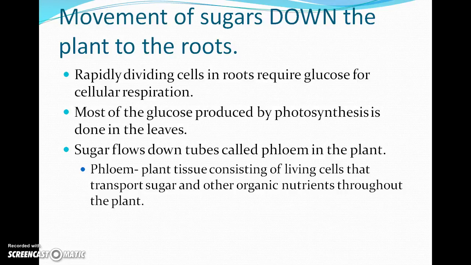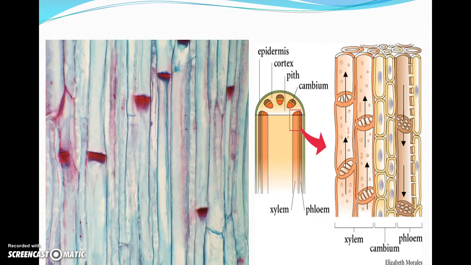So the glucose that's being produced by the chloroplasts in the leaf needs to move back down to the roots. They move down with the phloem. The phloem is just tissue that takes sugar and other nutrients down the plant. Xylem up, phloem down.